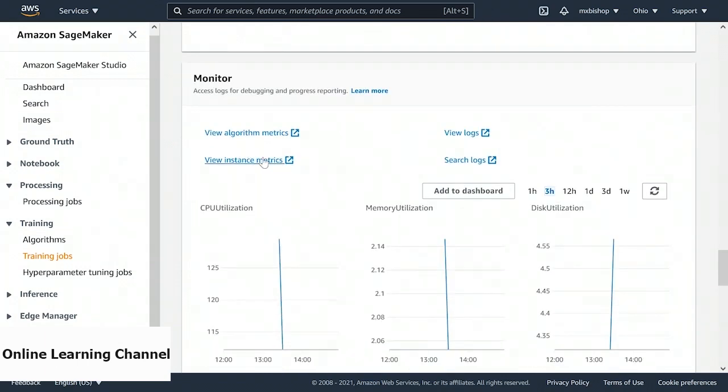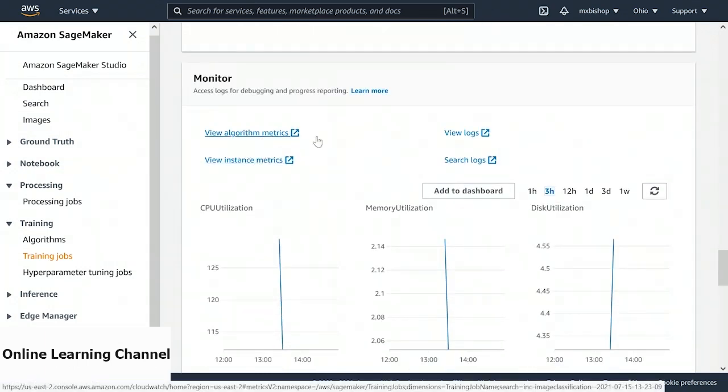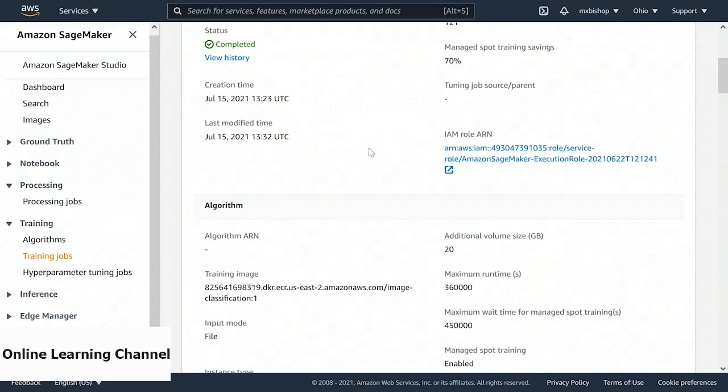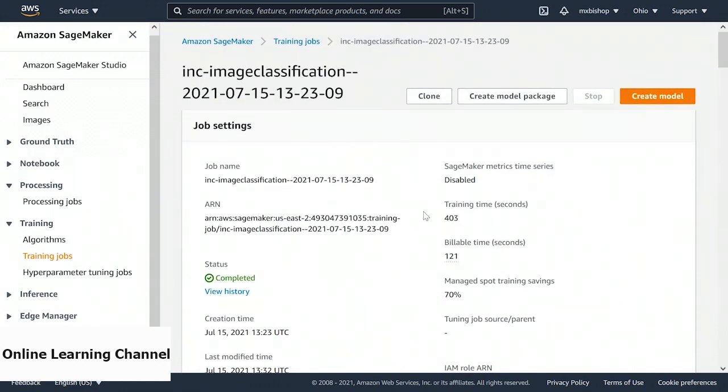We can also view all the metrics in Amazon CloudWatch. And if we want to deploy the model from this training job, we can create the model as well. So this is how you can use incremental training and spot training. If you want to tune a model using spot instances, in a similar way you can define a few parameters and this will go on. So that's it for this demo.